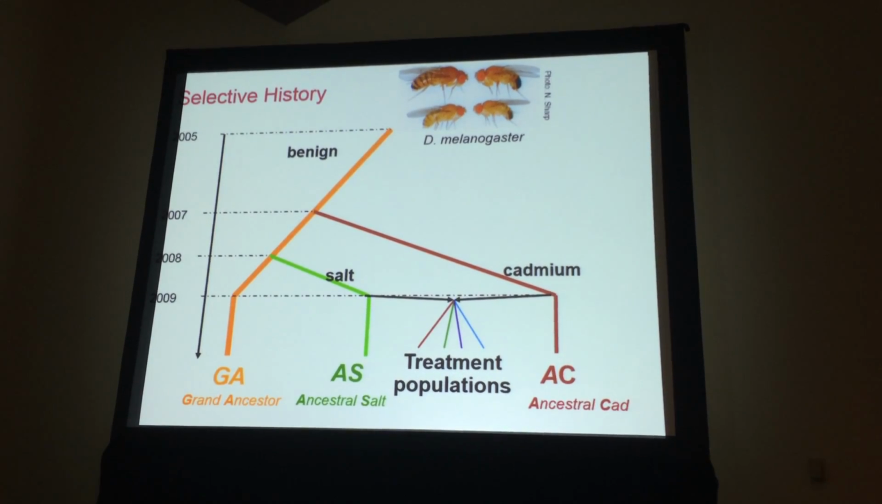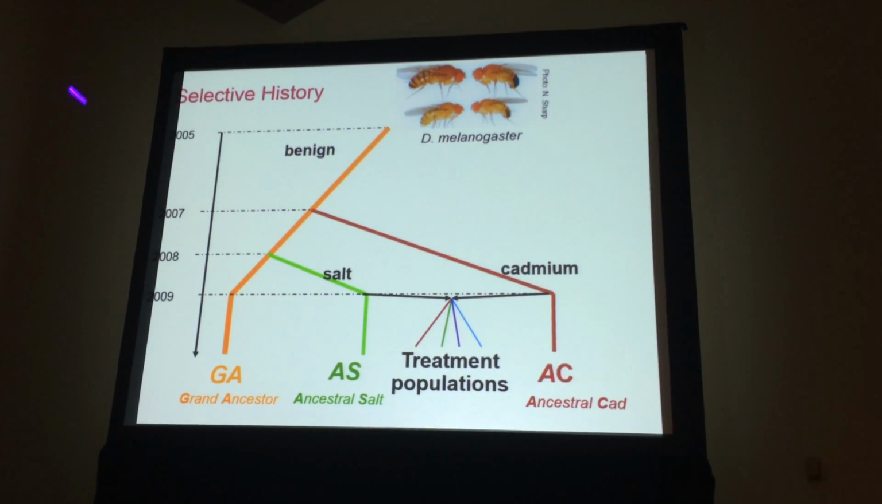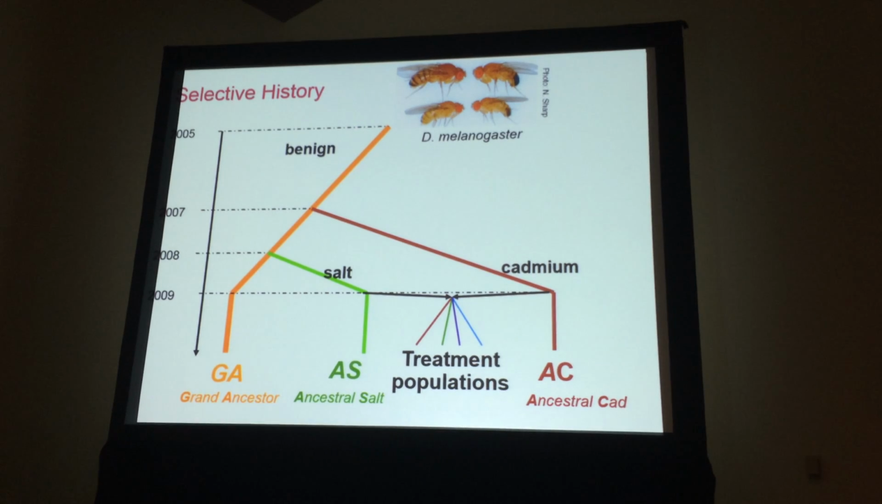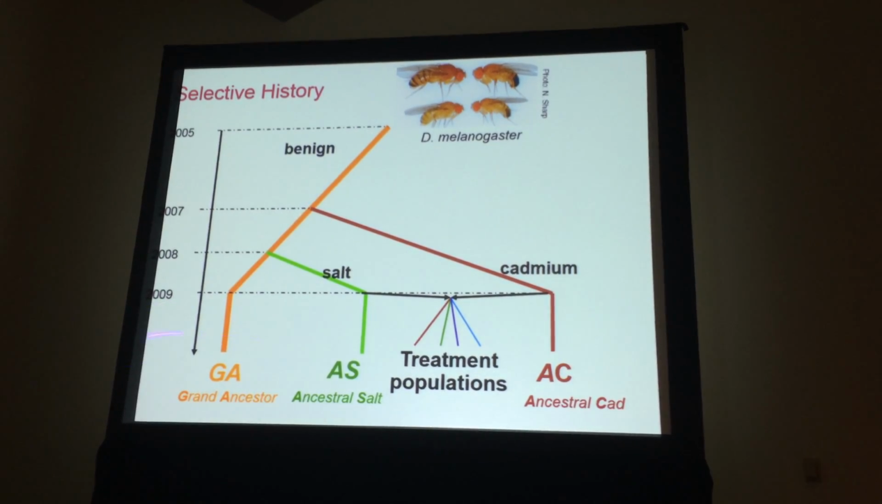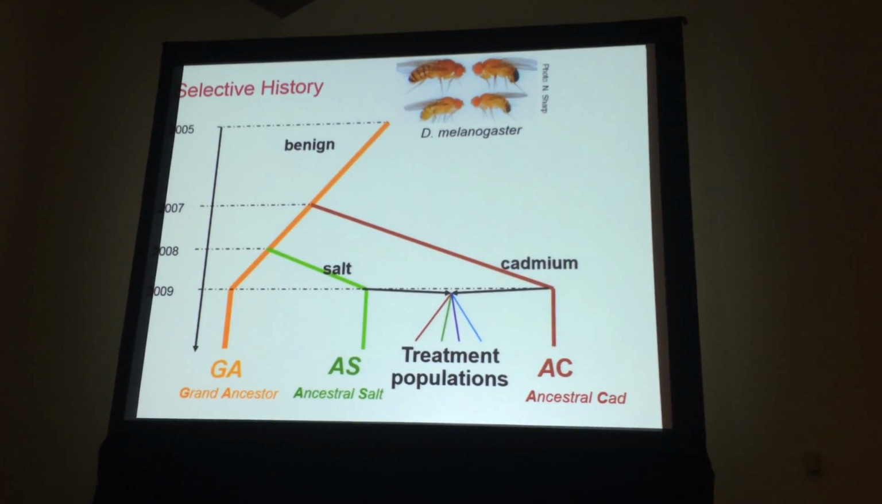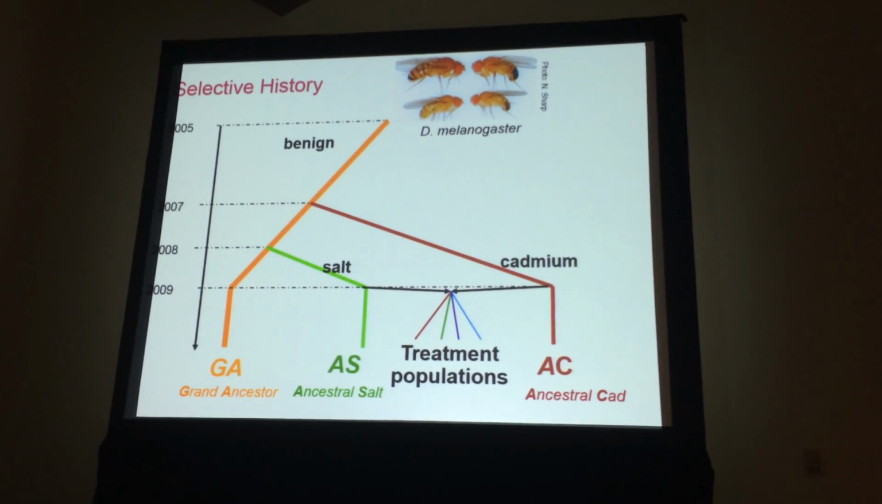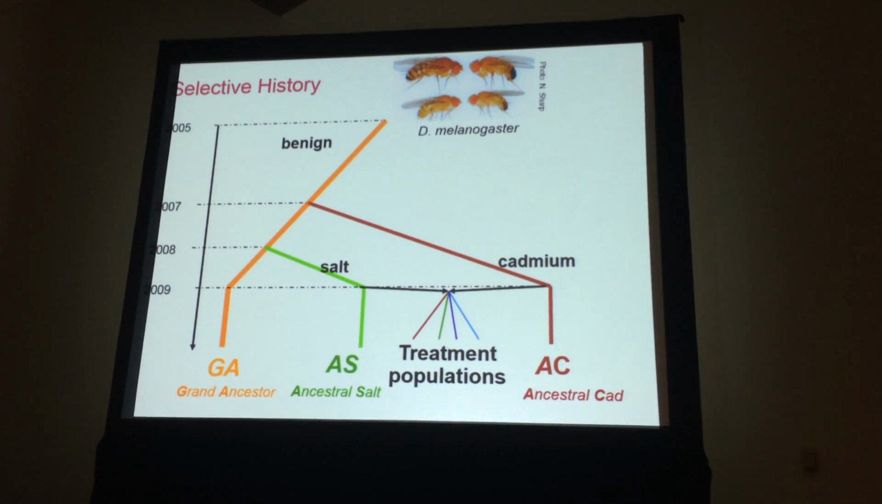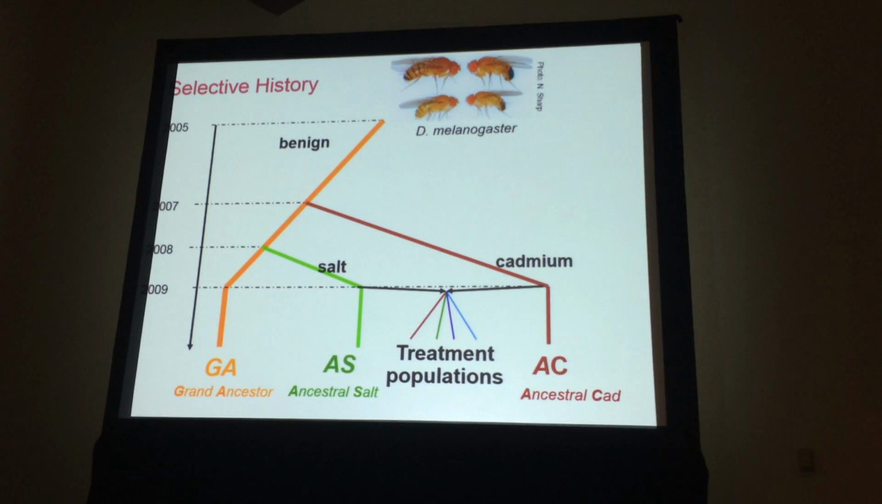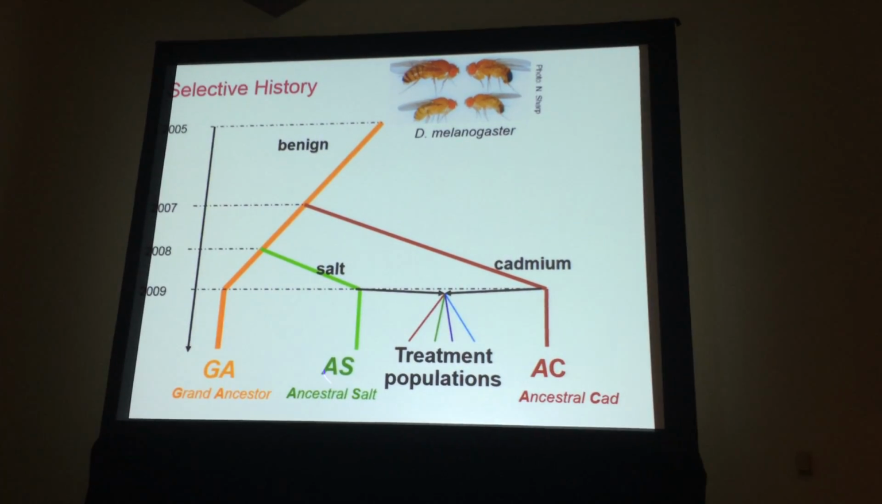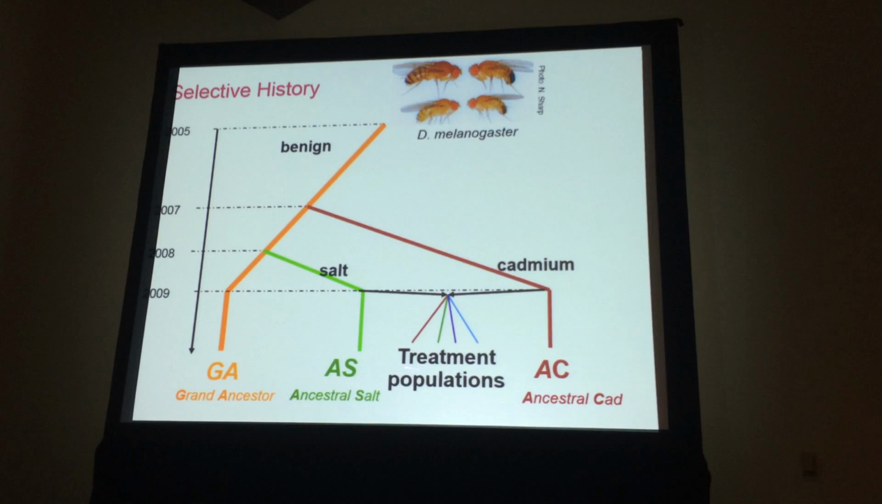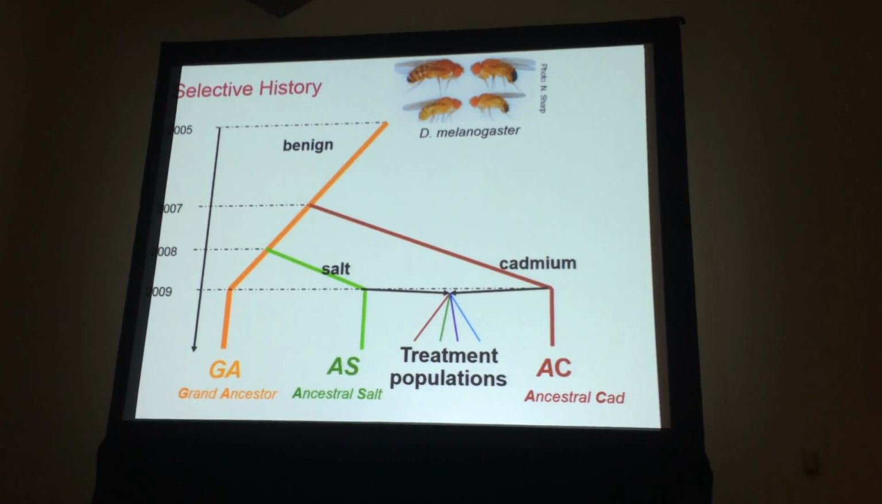That's supposed to be 2005. And from that, we maintained a large lab population on standard cornmeal food, and we refer to that as our grand ancestor. We also created another large lab population maintained on a cadmium-enriched diet. We call that the ancestral cadmium. And another large lab population maintained on a salt-enriched diet called the ancestral salt population.